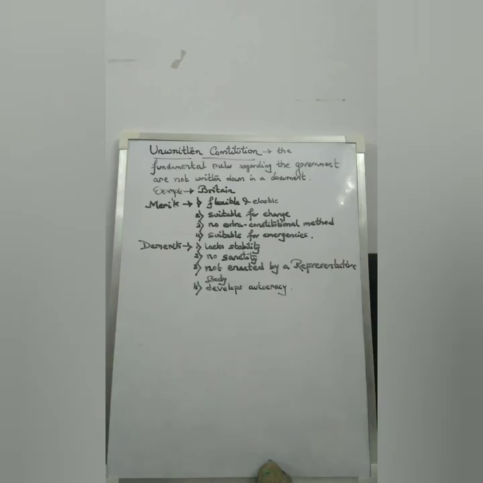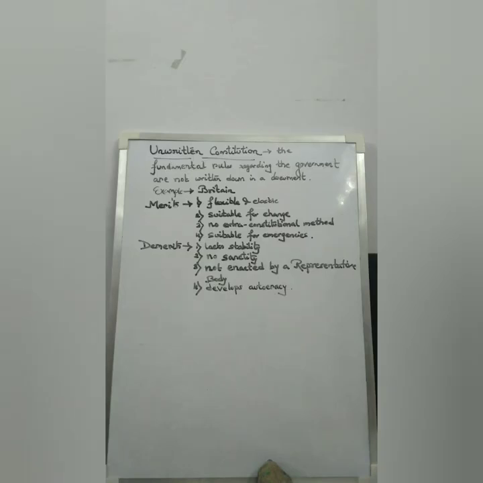The unwritten constitution also has some merits and demerits of its own. The merit of an unwritten constitution is first that it is flexible and elastic. That is, the constitution can be easily amended or changed, and it does not require an elaborate procedure for changing or amending the constitution. So it is flexible, it can be easily changed, or it can easily adapt to any kind of changes.